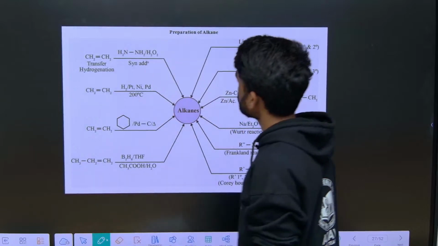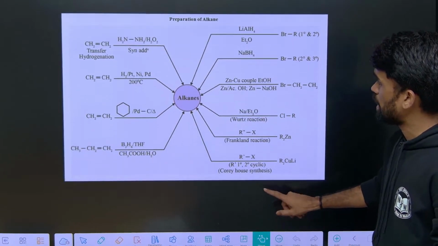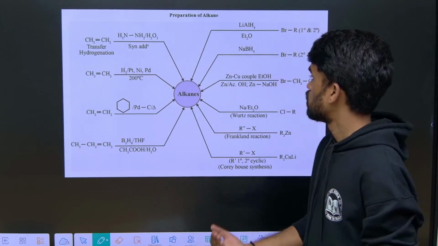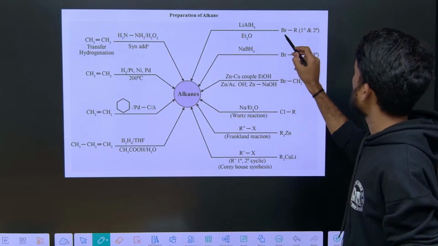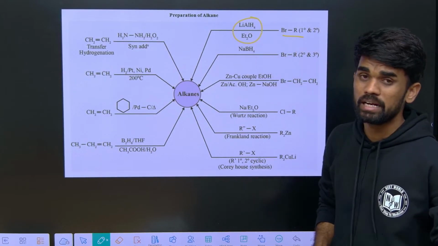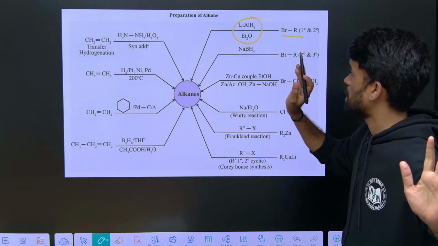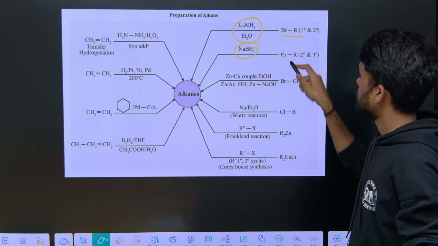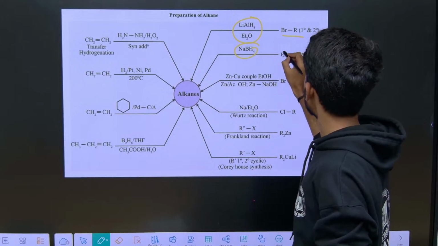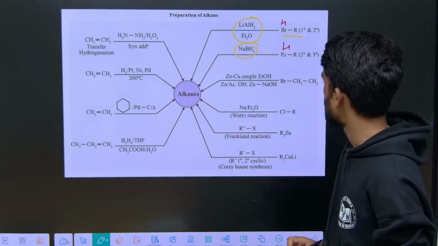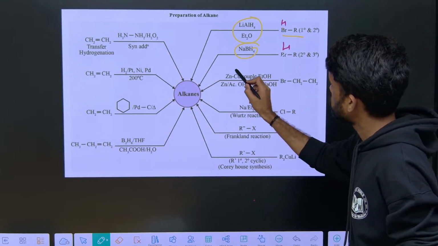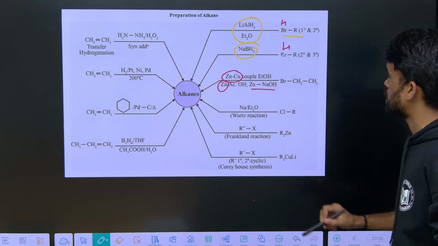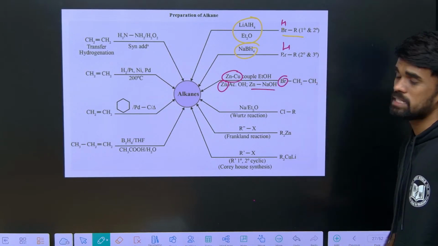Okay. Then next, let us wind up with this final discussion. The remaining things we will discuss in the upcoming class along with the PYQs. Alkyl halides with lithium aluminum hydride or sodium borohydride, as we discussed, give the respective alkane. Just remove Br and replace it with one hydrogen. I also told you that zinc in basic medium can be used too. That also gives the respective alkane, just removing this bromine.